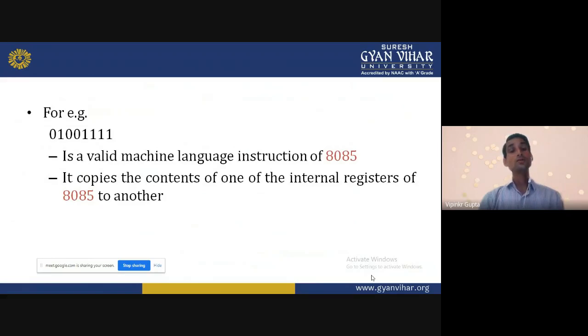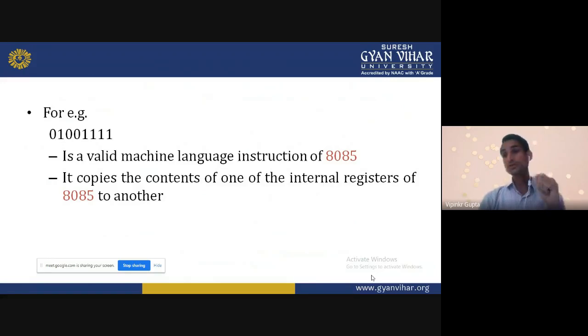For example, 01001111. This is a machine level language code. It is a valid machine language instruction of the 8085. It can understand what it actually has to do. So this is a valid machine language instruction. It copies the content of one internal register of the 8085 to another.